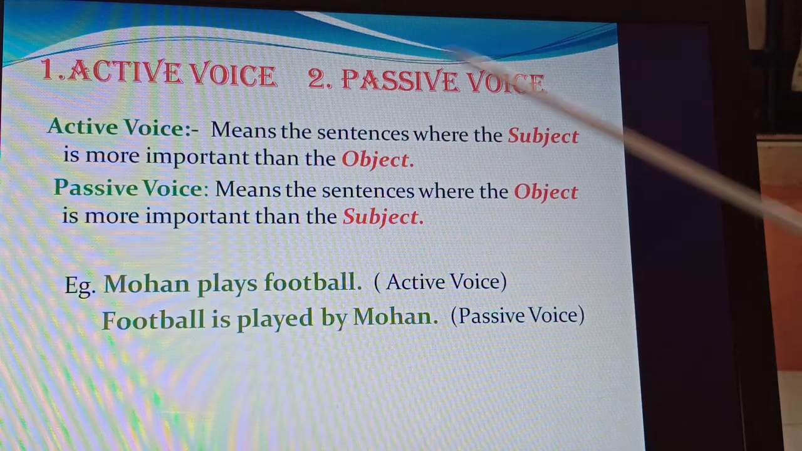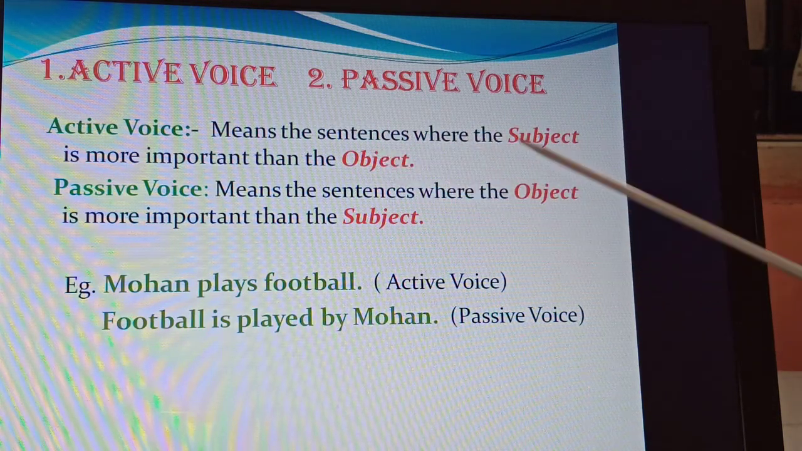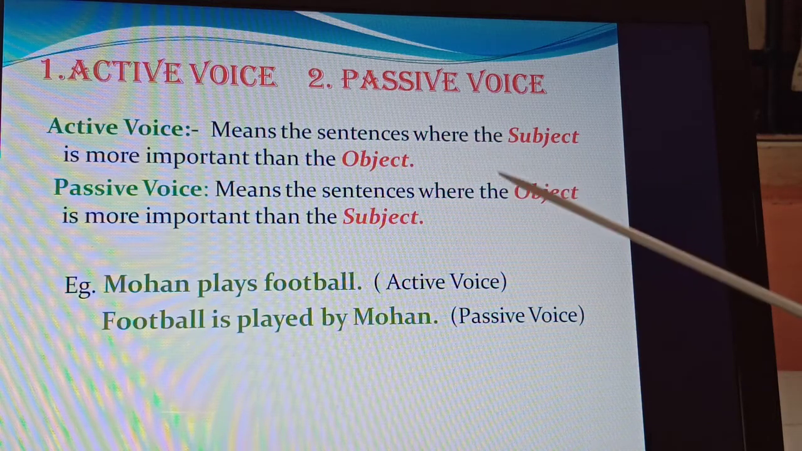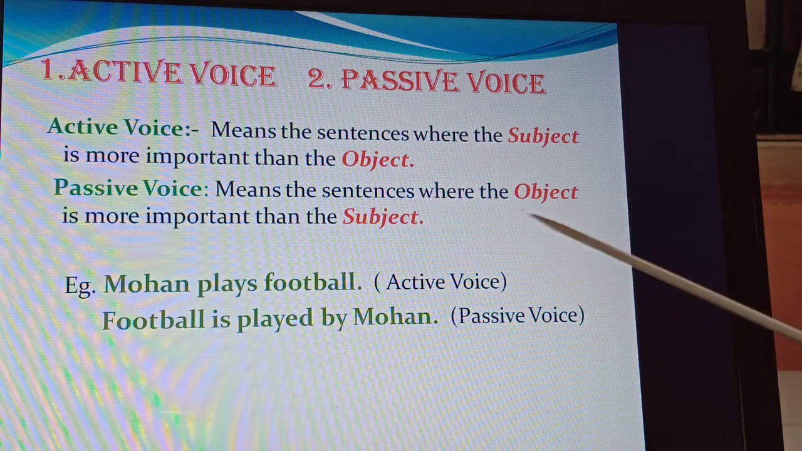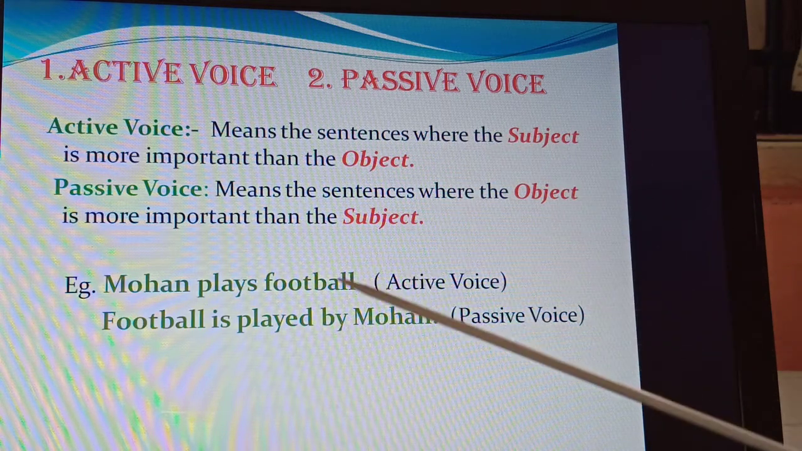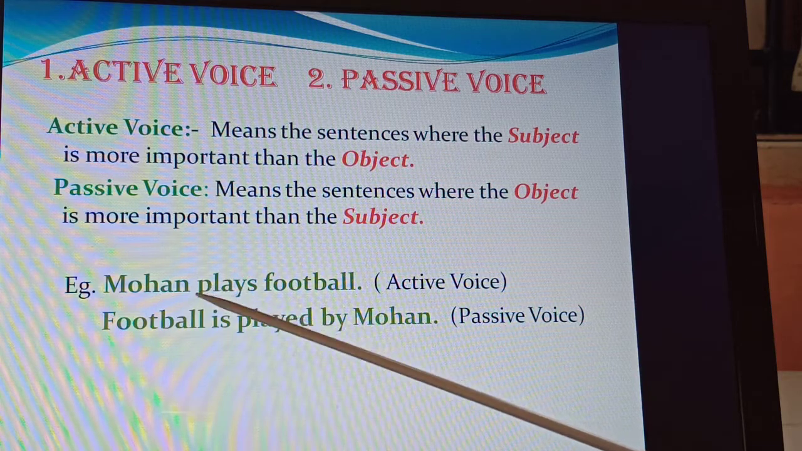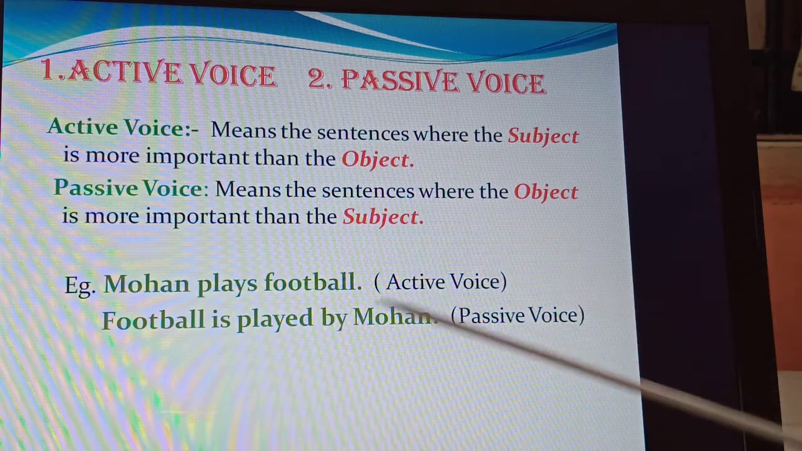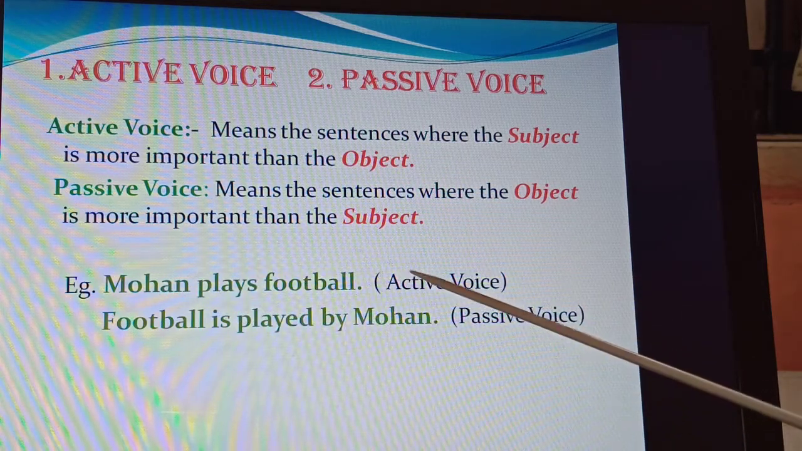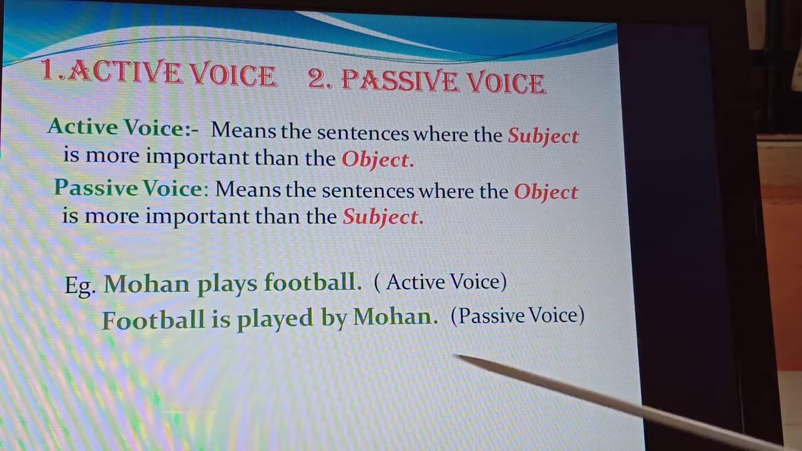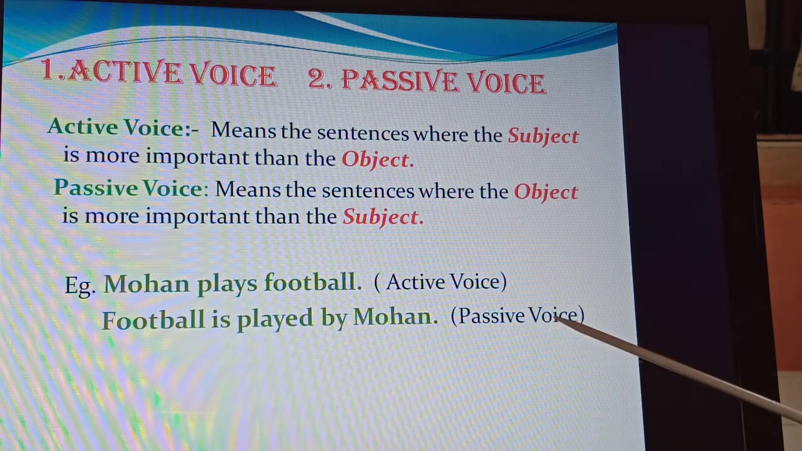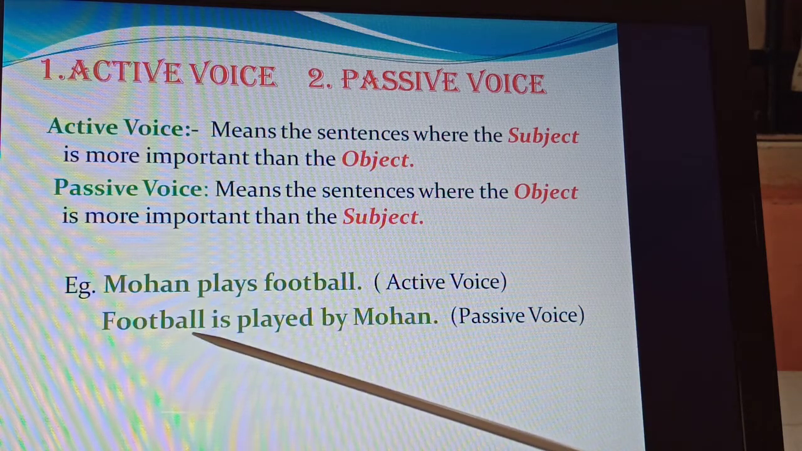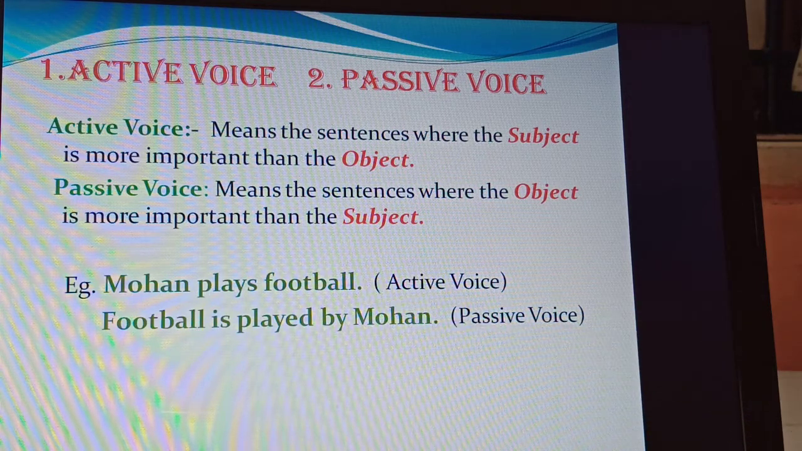There are two voices, active voice and passive voice. Active voice means sentences where the subject is more important than the object. Subject is given more importance than the object, remember that. And in the passive voice, just the opposite, where the object is given more importance than the subject. For example, Mohan plays football. Mohan is the subject, plays is the verb, football is the object. Which is given more importance? Mohan, and therefore it is in the active voice. Now the same thing in the passive voice: football is played by Mohan is passive voice because football has become the subject and Mohan has become the object.